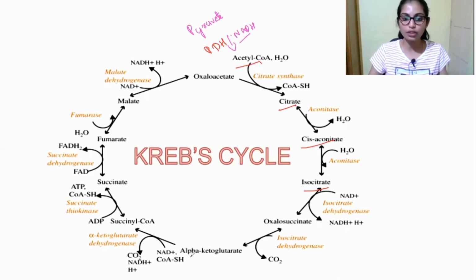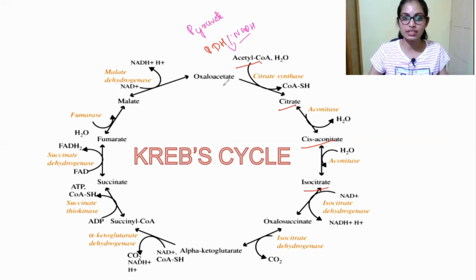So this alpha ketoglutarate is converted into succinyl CoA with the help of enzyme alpha ketoglutarate dehydrogenase. So now the succinyl CoA is converted into succinate with the help of enzyme succinate thiokinase, that is succinate synthetase. Okay, so now this succinate is converted into fumarate with the help of enzyme succinate dehydrogenase. So now this fumarate is converted into malate with the help of enzyme fumarase. So now this malate is converted into oxaloacetate with the help of enzyme malate dehydrogenase.